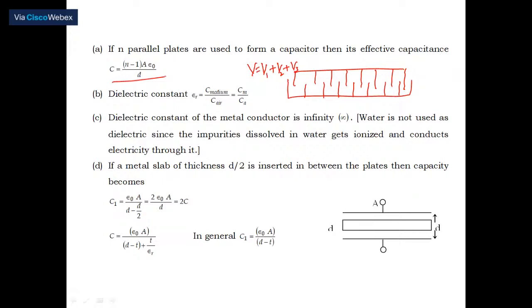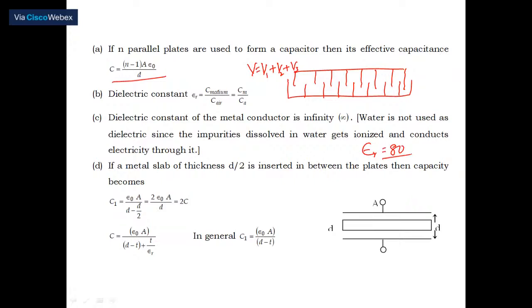Dielectric constant of a metal is always infinity. Water is a pure dielectric. Do you know the dielectric constant of pure water? The dielectric constant of pure water is equal to 80, which we are not getting anywhere. In Bangalore, it is impossible to imagine pure water to drink.